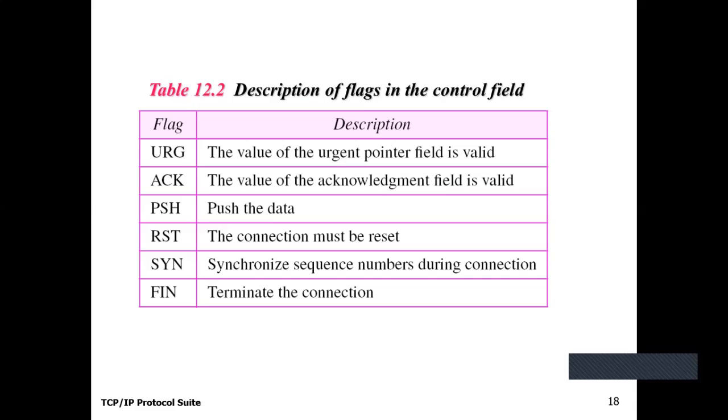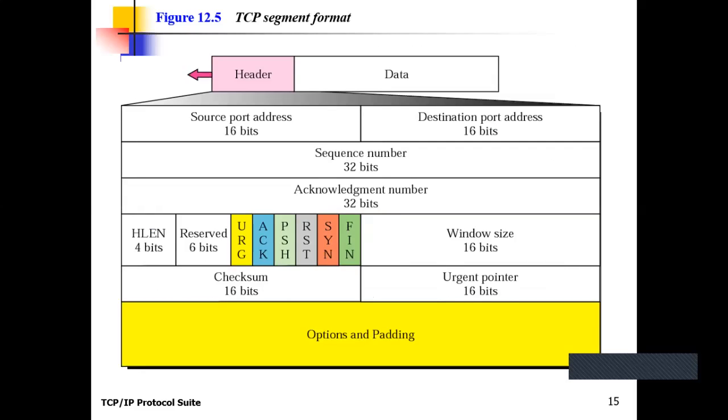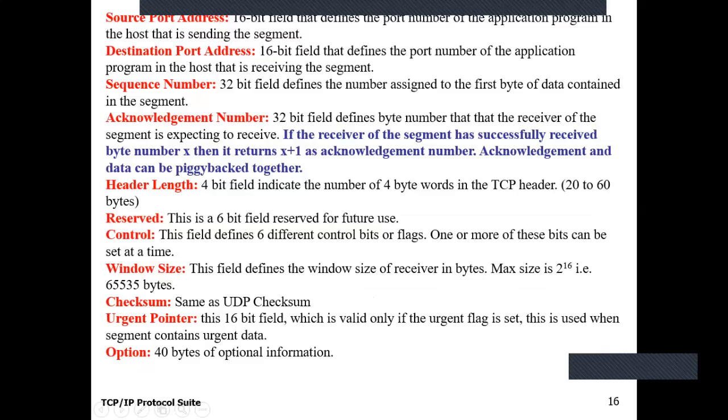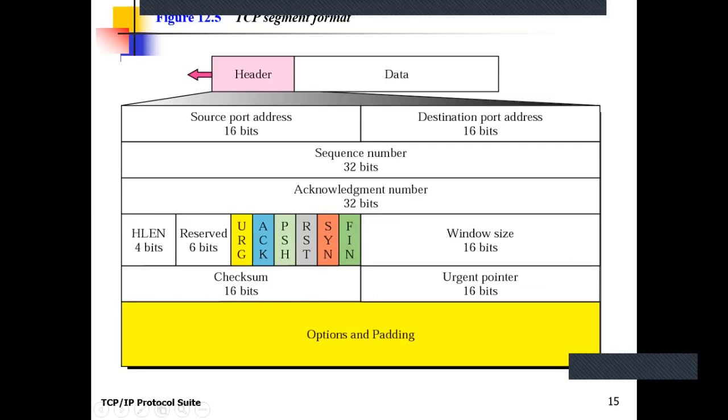Clear? The acknowledgement flag defines the validity of the acknowledgement field. If it is valid, that particular acknowledgement flag should be set. It means whenever this acknowledgement number field contains some valid value, at that time the acknowledgement flag should be set. Clear?